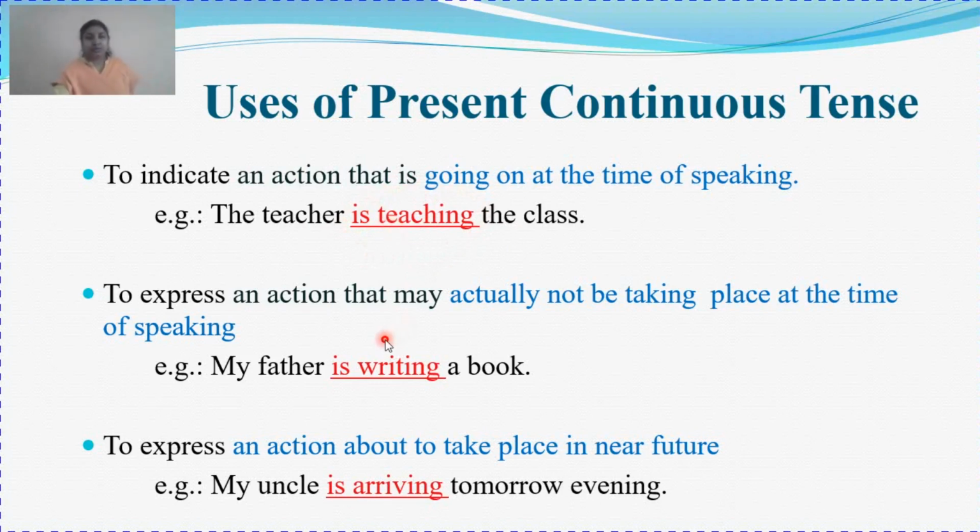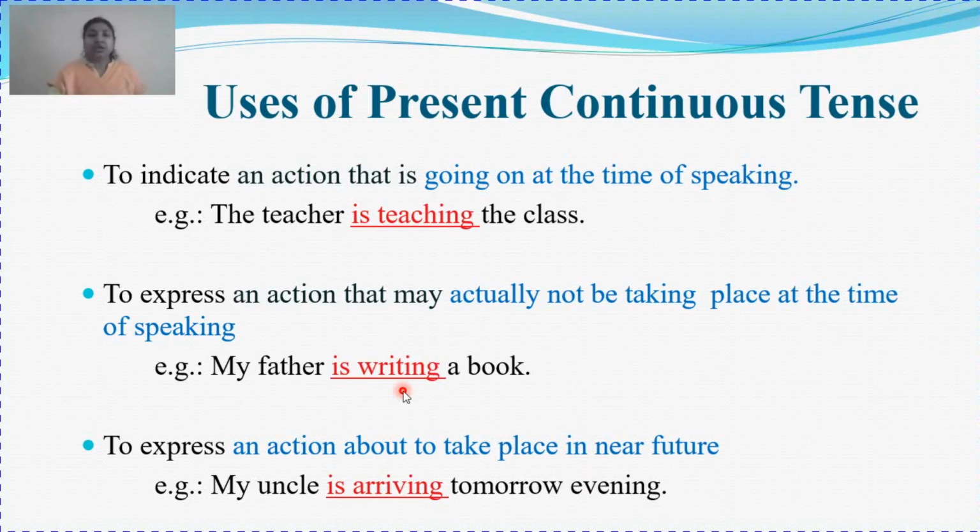Present continuous tense is also used to express an action that may actually not be taking place at the time of speaking. Like, my father is writing a book. Does he write the whole day? No. He writes a small piece of his creativity a day and has continued this for a number of days. So this also becomes present continuous tense.